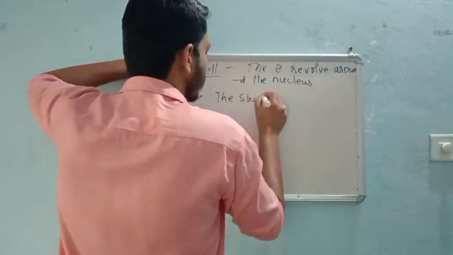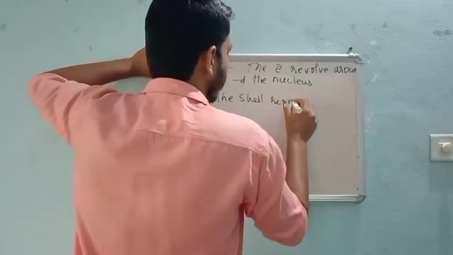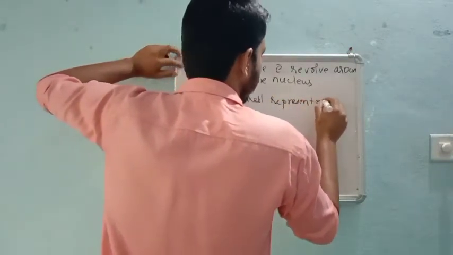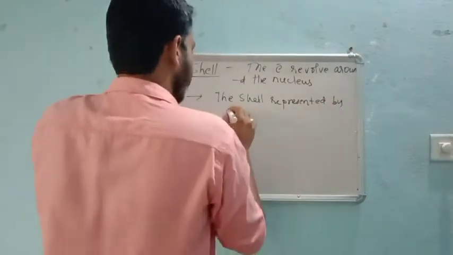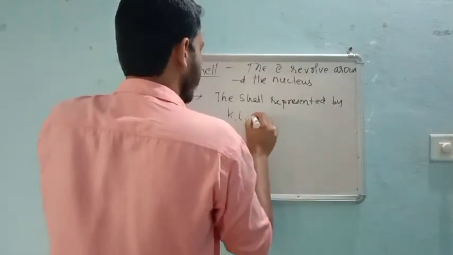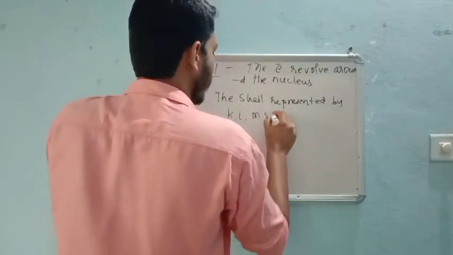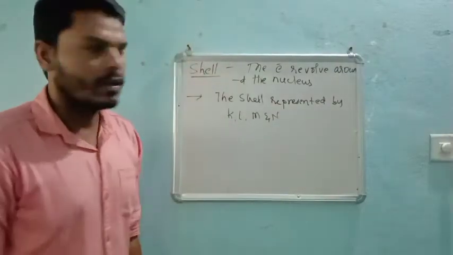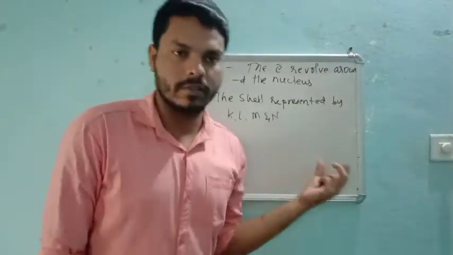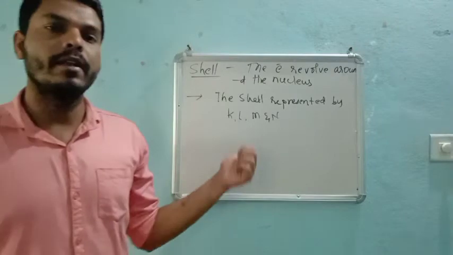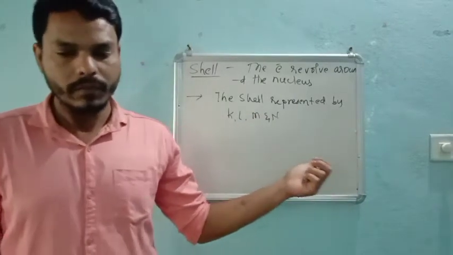The cells are represented by K, L, M and N. Already we know, right? So these are the main cells, K, L, M and N. Understood?